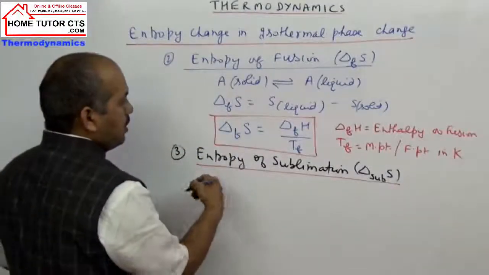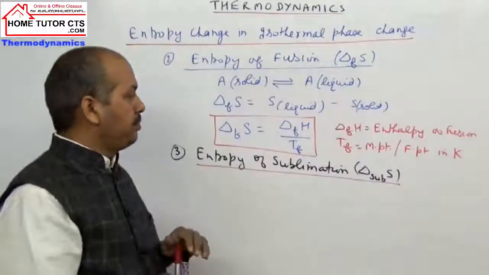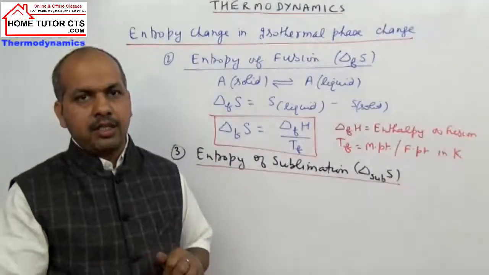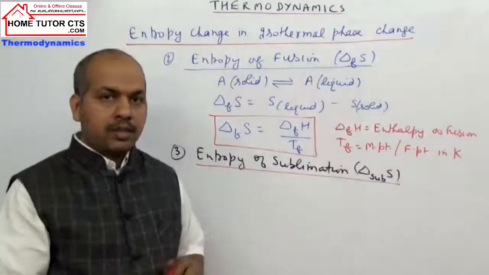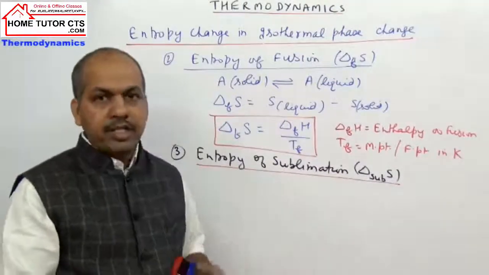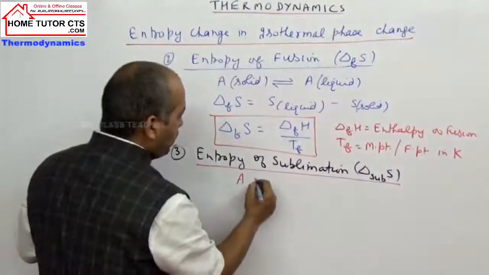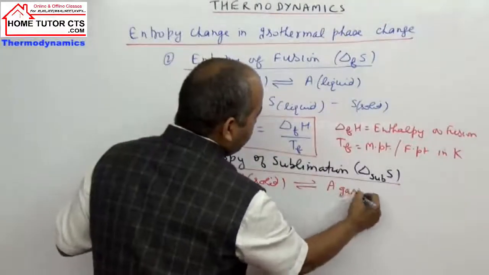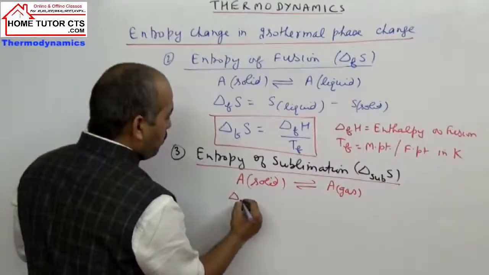You can write the definition first. It is the entropy change when 1 mole of a substance changes from solid to vapor state. When it is solid to gas conversion, like A is some solid, changes to A in vapor phase. So in this case, what can be taken for the calculation of entropy change of sublimation?